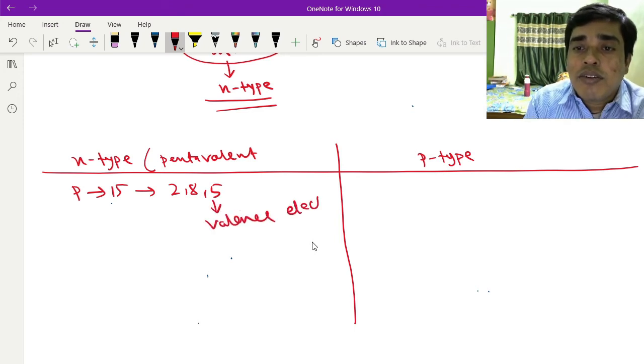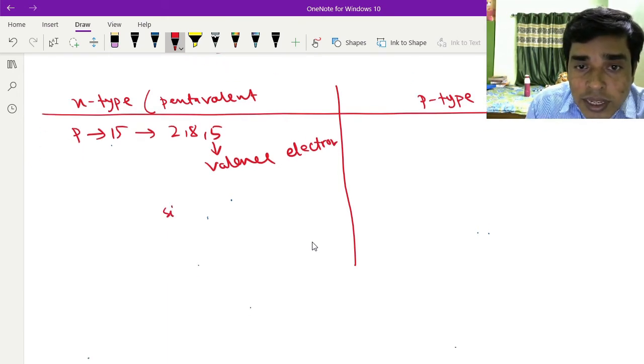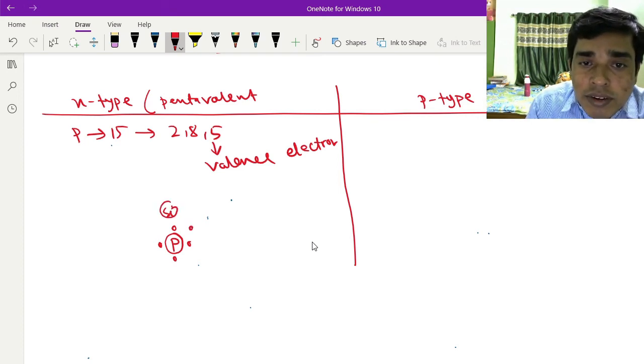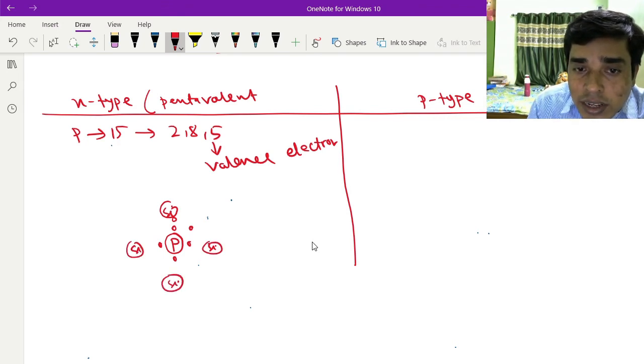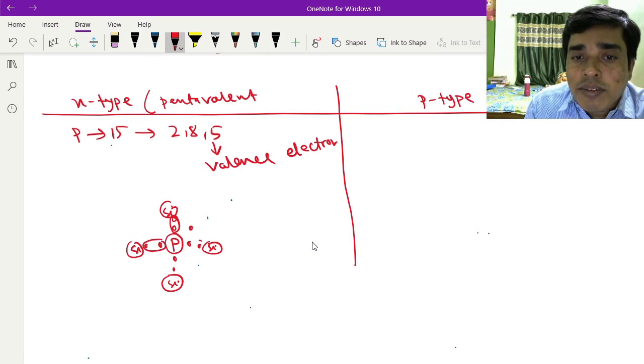If you dope pure silicon with a pentavalent atom like phosphorus, phosphorus has 5 valence electrons, 4 and another 1. Suppose these are silicon atoms around it. The 4 valence electrons of phosphorus create 4 covalent bonds with their neighboring silicon atoms.